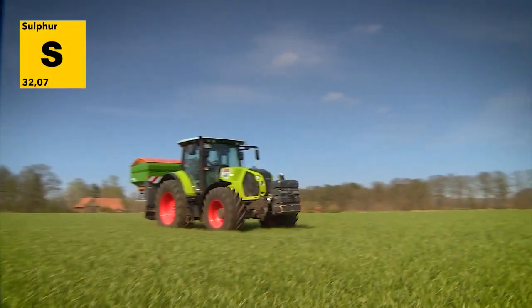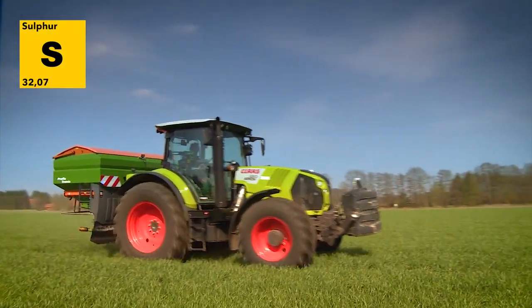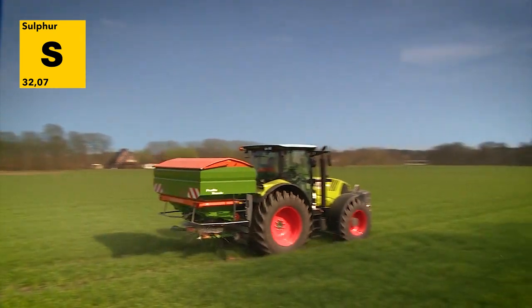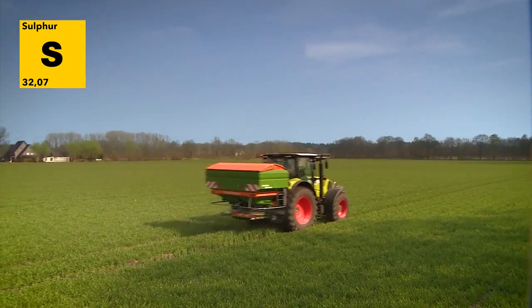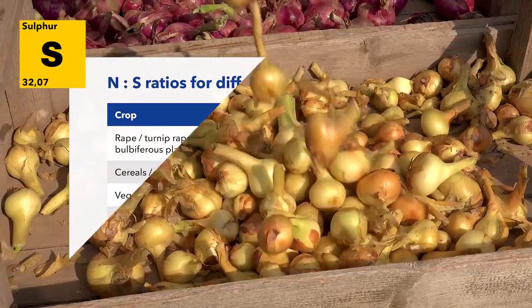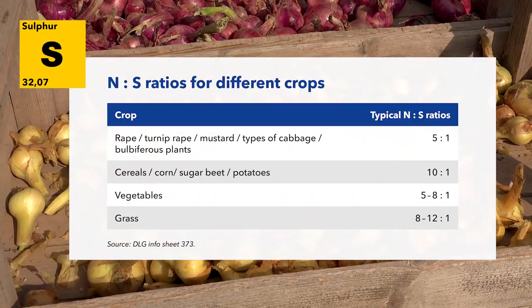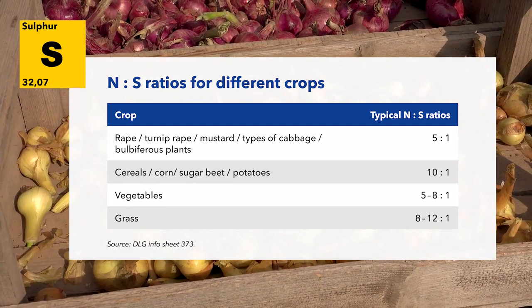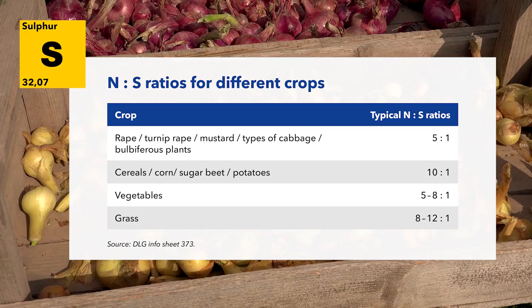In a nutshell, to improve the absorption of nitrogen, mineral fertilizers with sulfur in the form of sulfate are best for a fast nutrient availability and a neutral pH effect. Depending on the cultivated crops, we recommend a nitrogen to sulfur ratio ranging from 5:1 to 12:1. In this way, you can ensure that your crops are best supplied.